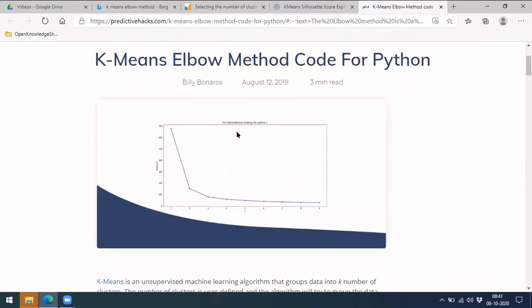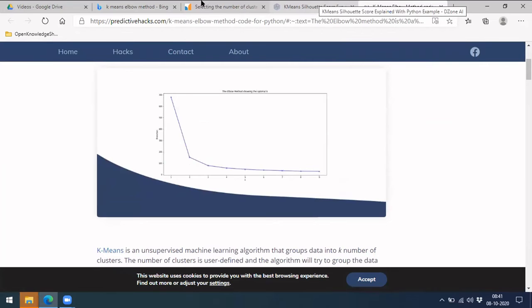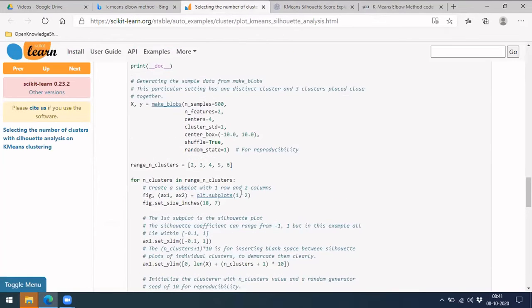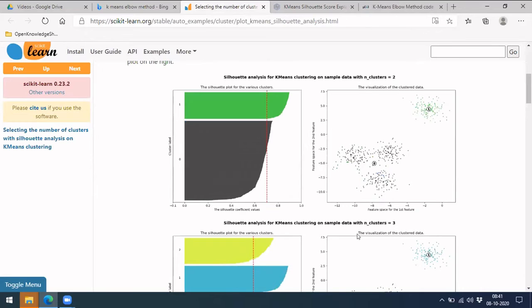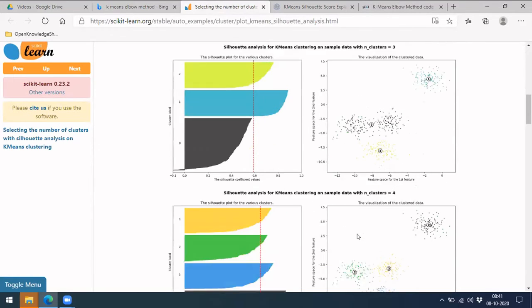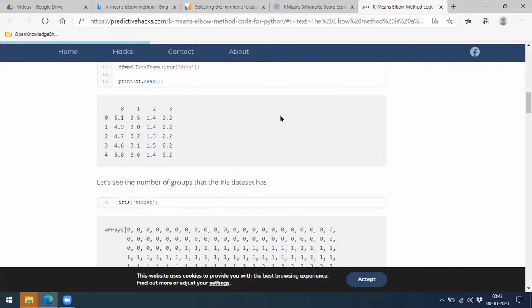This is the more popular method. For each number of clusters, in the same way I told you, initially they run k-means with two clusters, then three clusters, similarly four clusters. They keep increasing it, and they plot an error.